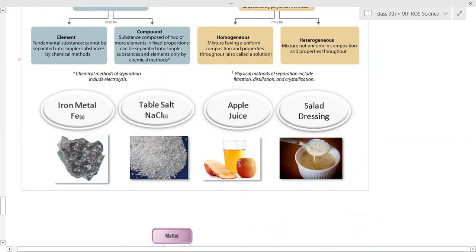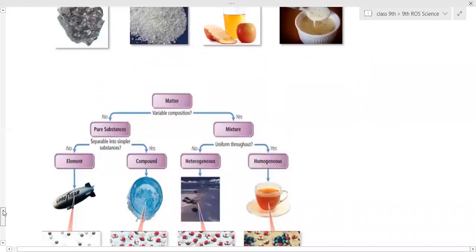Apple juice and salad dressing are both mixtures. Apple juice consists of water and the different minerals present in the apple. Those are not seen visibly, meaning all the components cannot be seen, so it is a homogeneous mixture. But salad dressing has a salad inside, consisting of many fruit components, and you can see the different components. When we cut a fruit salad or vegetable salad, we can see the different vegetables and fruits present in it, so it is a heterogeneous mixture. Is that clear? Yes, ma'am.